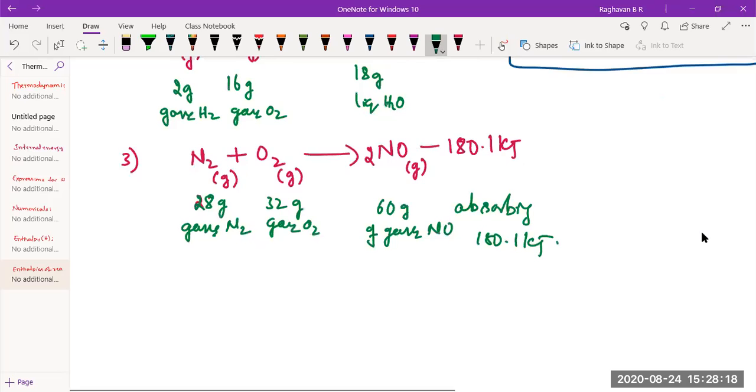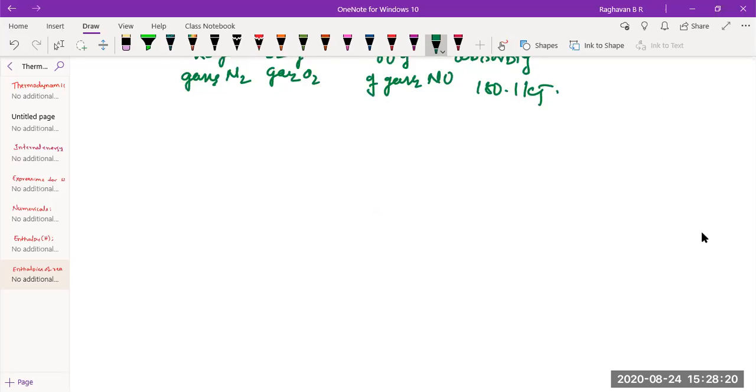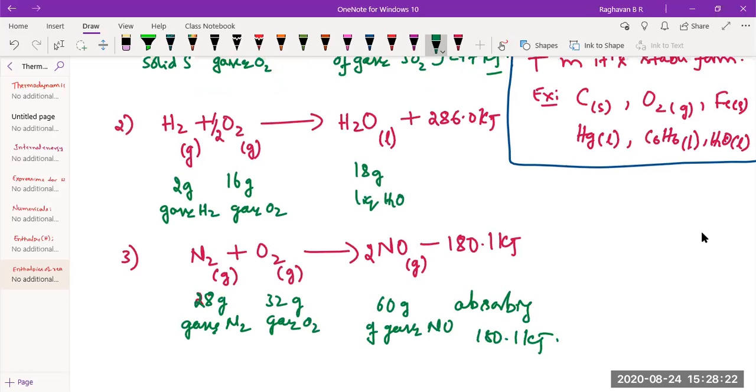Sir, can I say it as 1 mole of nitrogen gas? No problem. Will 180.1 kilojoules change then? No. When you say 1 mole of gaseous nitrogen, when oxidized or combusted, it combines with 1 mole of gaseous oxygen to form 2 moles of gaseous nitric oxide.